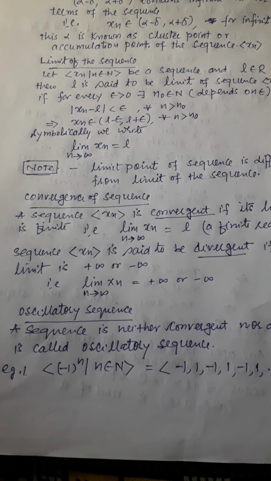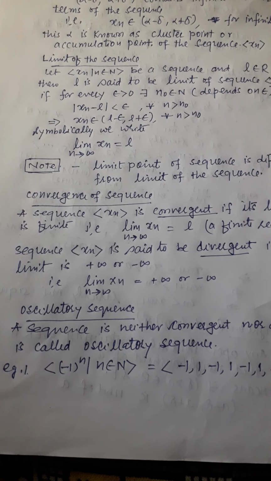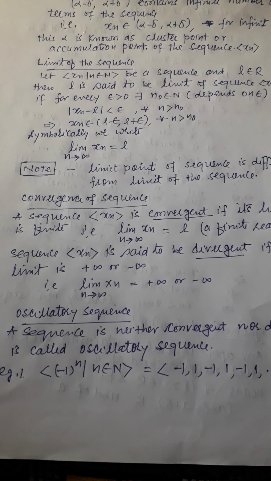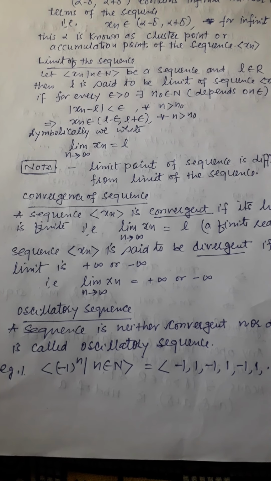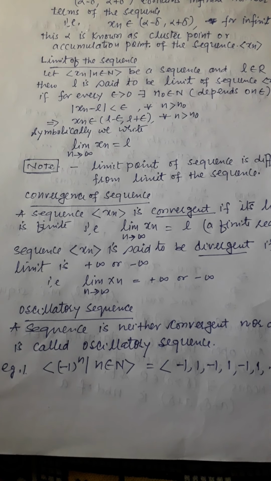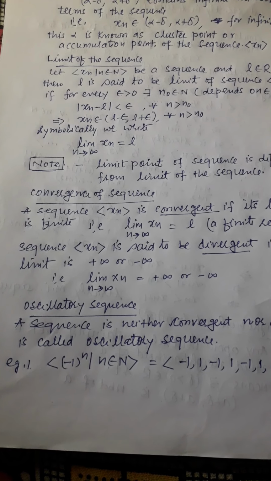How can we define a divergent sequence? If the limit of the sequence is positive infinity or minus infinity, then the sequence is said to be divergent.